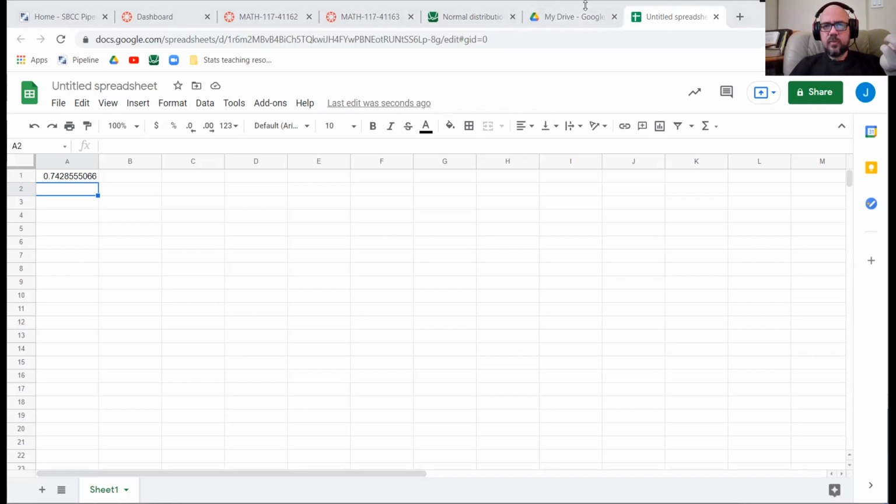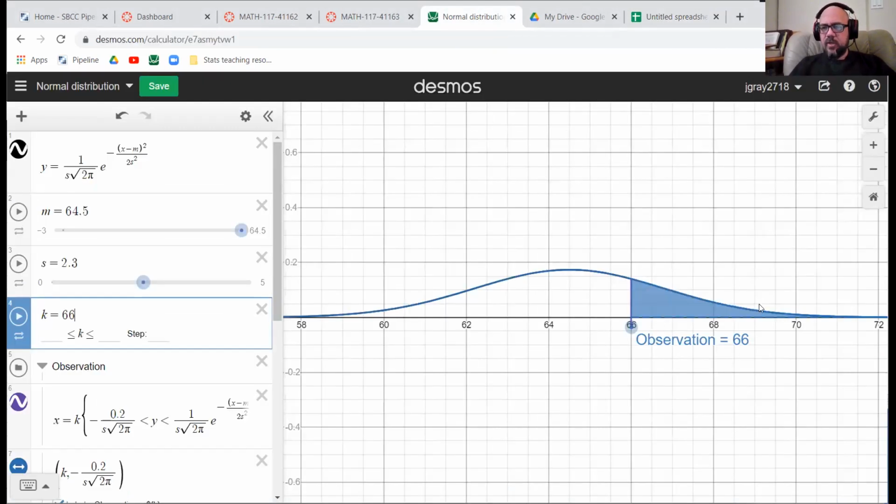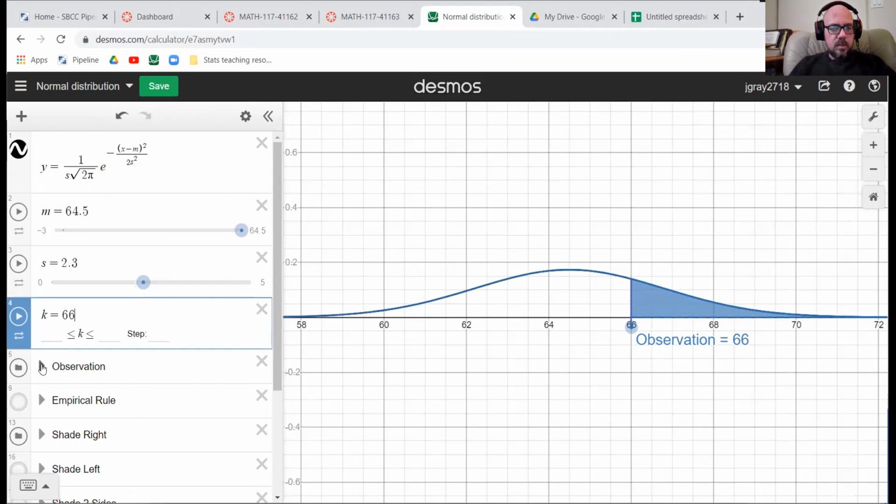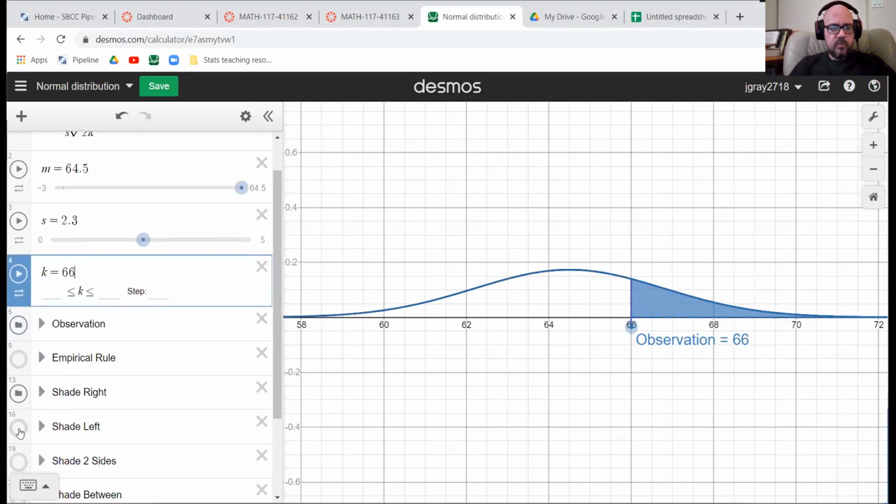Yeah, we wanted this area to the right of 66, but it's not giving me that. It's giving me that area. It's giving me the area to the left of 66 when I wanted the area to the right. So you have to subtract from 1.